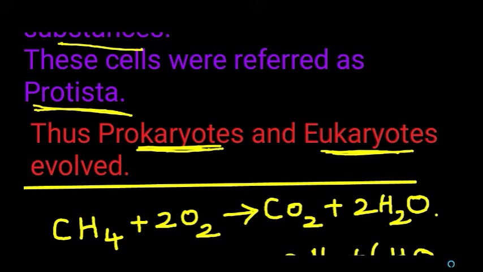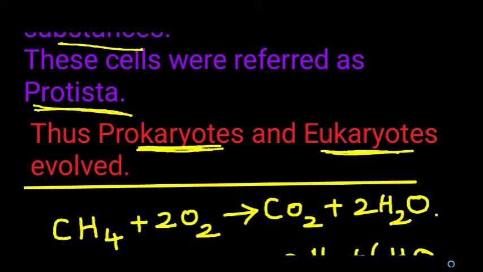To get food they evolved into different forms, such as parasites, saprophytes, predators, animal-like forms, some as chemosynthetic and some as photosynthetic cells.